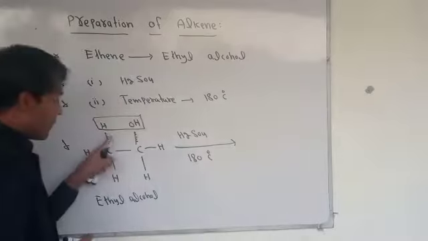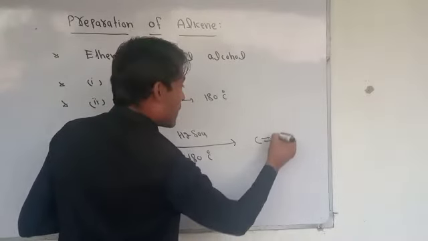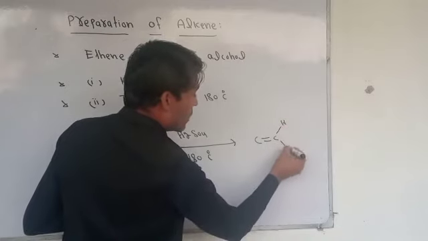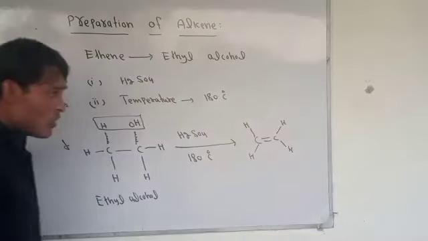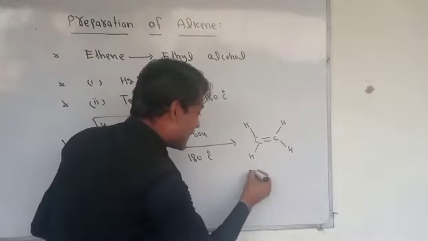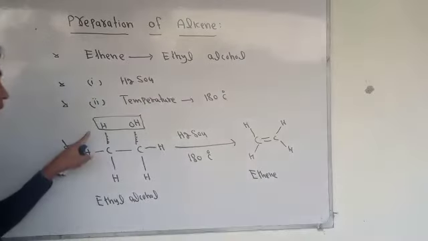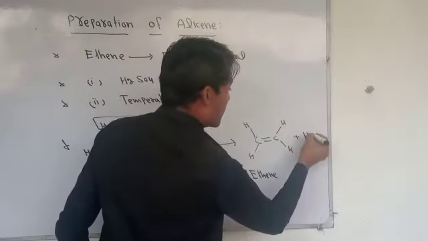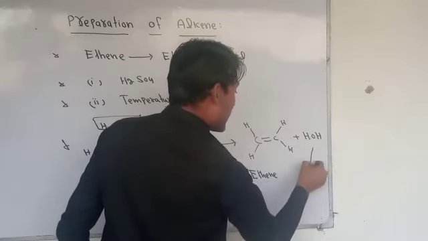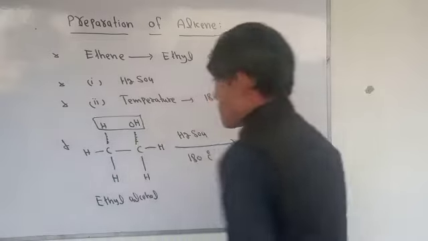And if we remove them, what will we get? Look here, this bond will break, another bond will break, and we will get a carbon double bond. And also we get hydrogen here and hydrogen here. So this one is called ethene. And what do we get at the end? HOH, and OH means water. This is called water here.